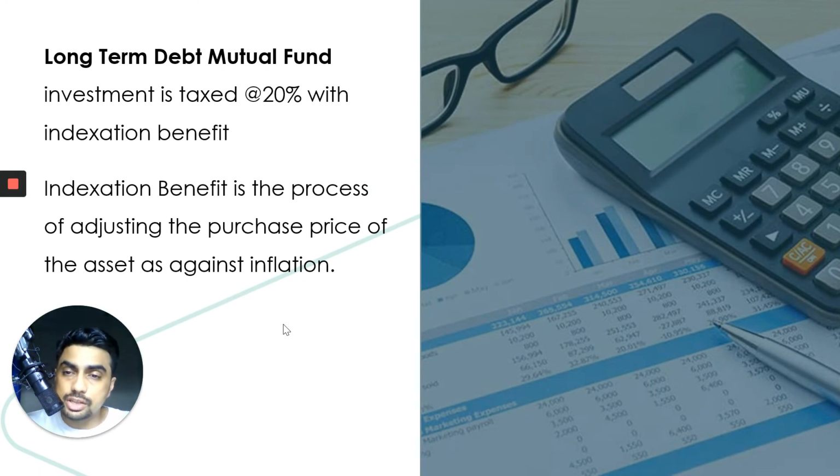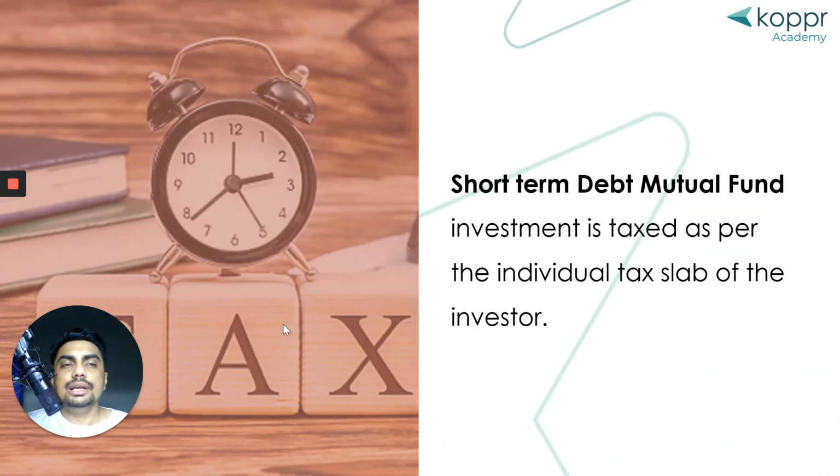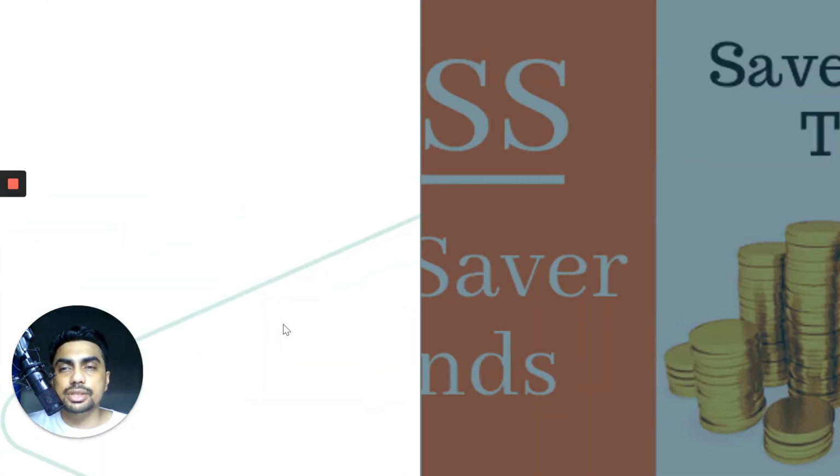Long term debt funds, which means if you are invested in a debt mutual fund for more than 3 years and you withdraw the amount, you get a 20% tax with indexation benefits. Short term, which means if you're withdrawing before 3 years, then you will be taxed as per your tax slab. So if your income falls under the 20% tax bracket, then you will be charged at 20%. If your income falls under the 30% tax bracket, then you will be charged at 30%.